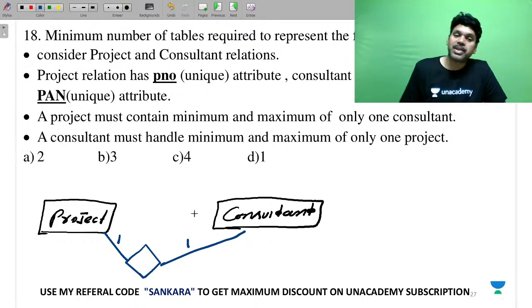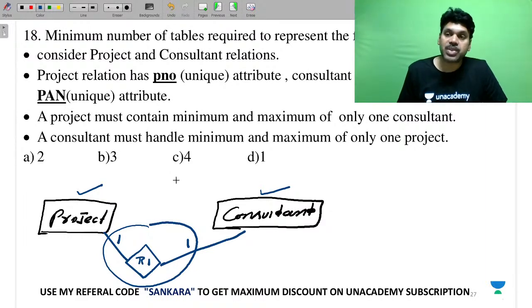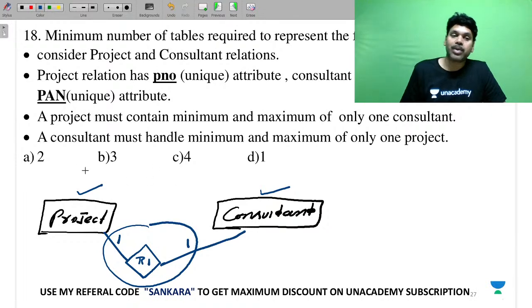So when you represent this, you get a situation. How many tables do you need to map? Project we need, consultant we need. This one, you know what to do. We are going to treat it only as an associate entity. So the remaining we are not going to create as a separate entity in the relational model.